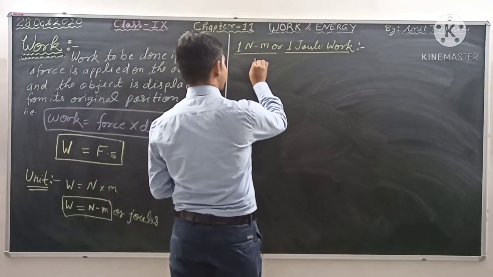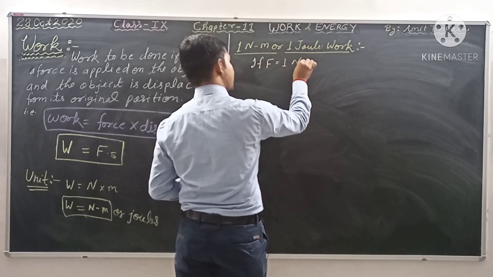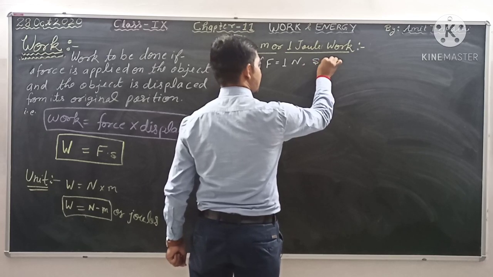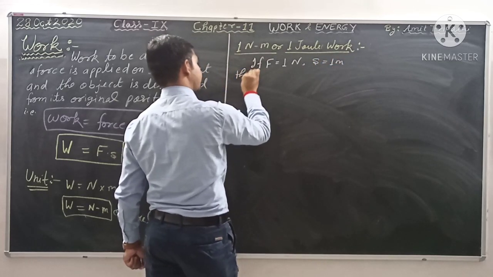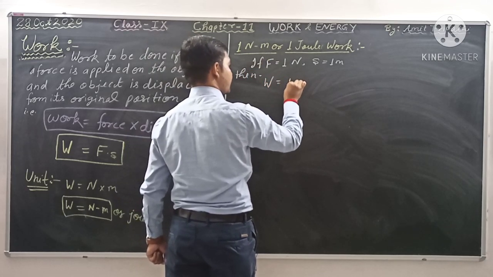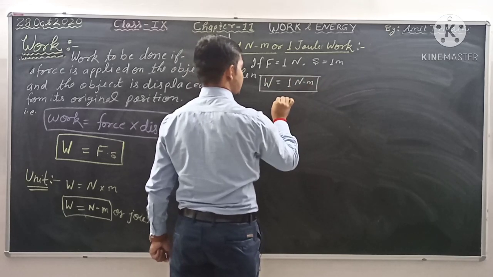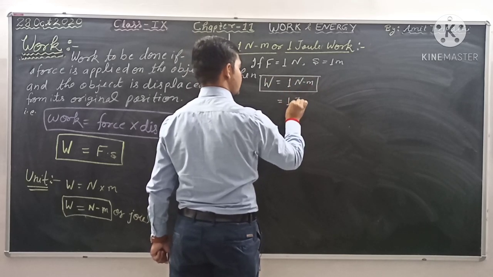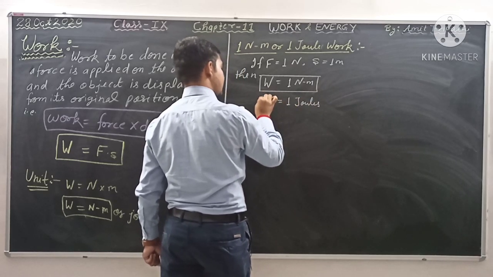That means if the force applied on the object is 1 Newton, and the displacement of this object is 1 meter, then work done W is equal to 1 Newton meter, which is equal to 1 joule.